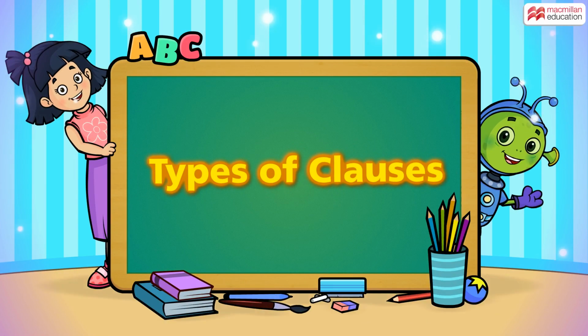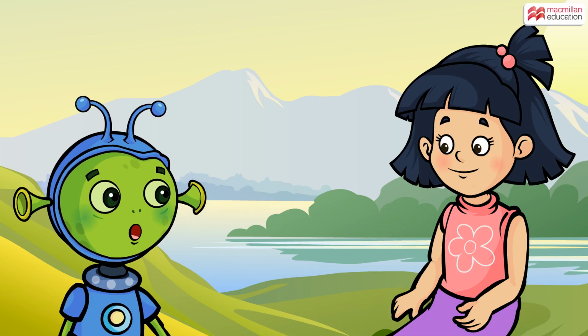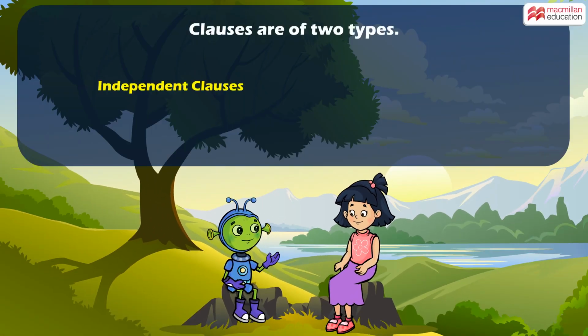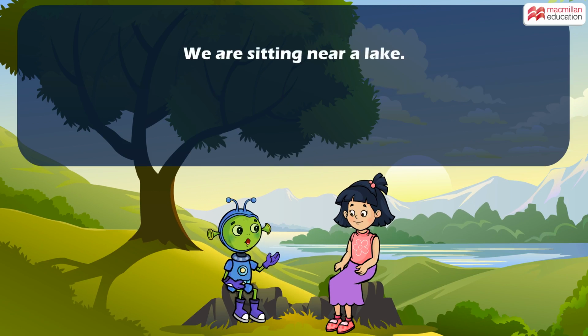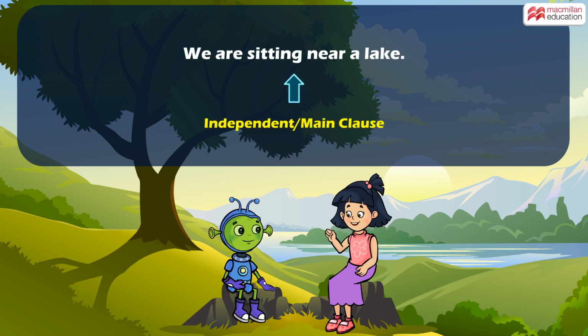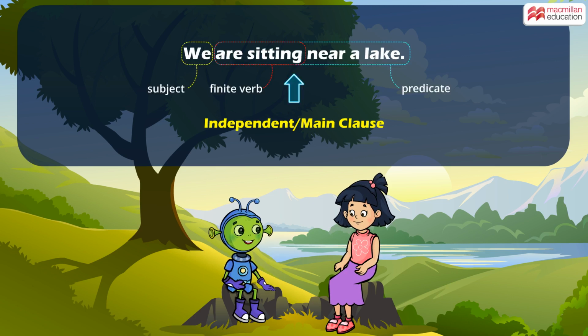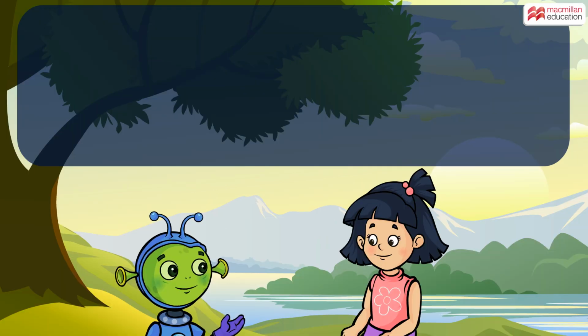Types of clauses. So Macy, tell me if I've understood correctly. Clauses are of two types, independent and dependent clauses, right? Right. We are sitting near a lake. That's an independent or main clause. I know why. It has a subject, a finite verb, and it makes complete sense. That's correct. Are there any other kinds of clauses?